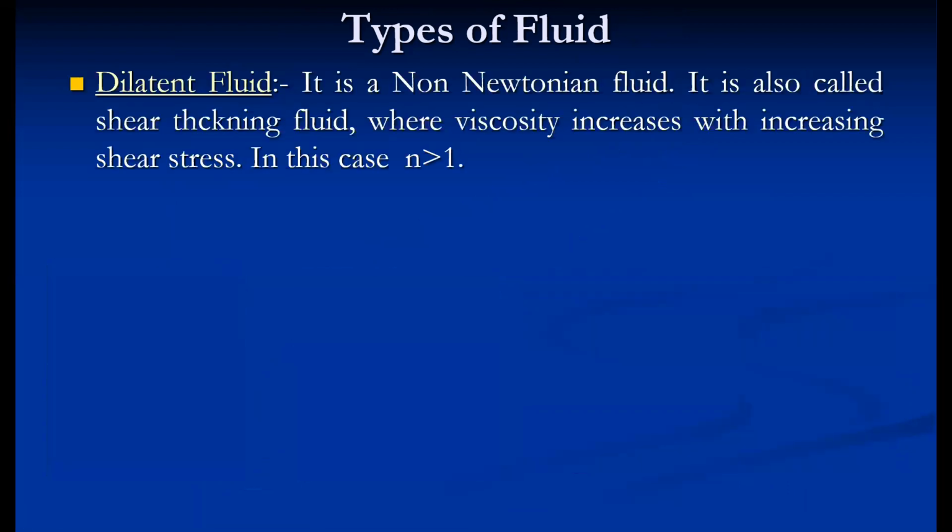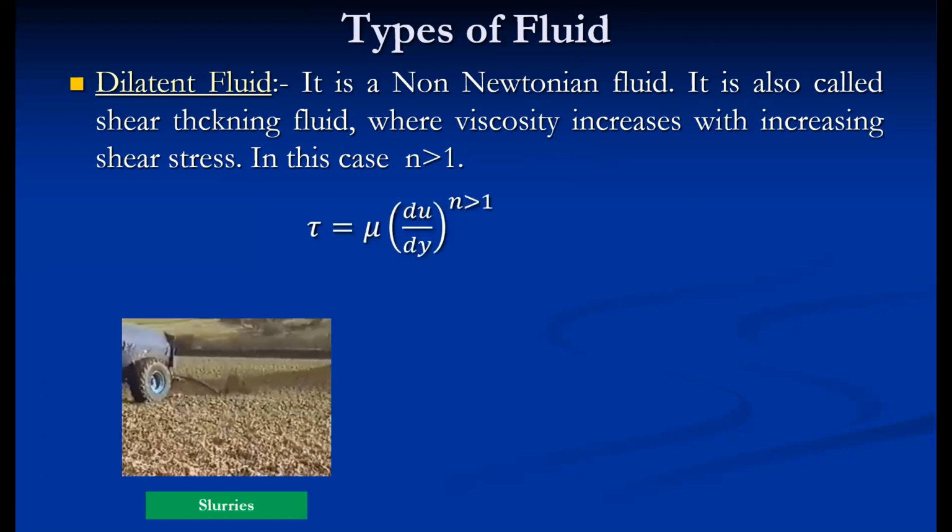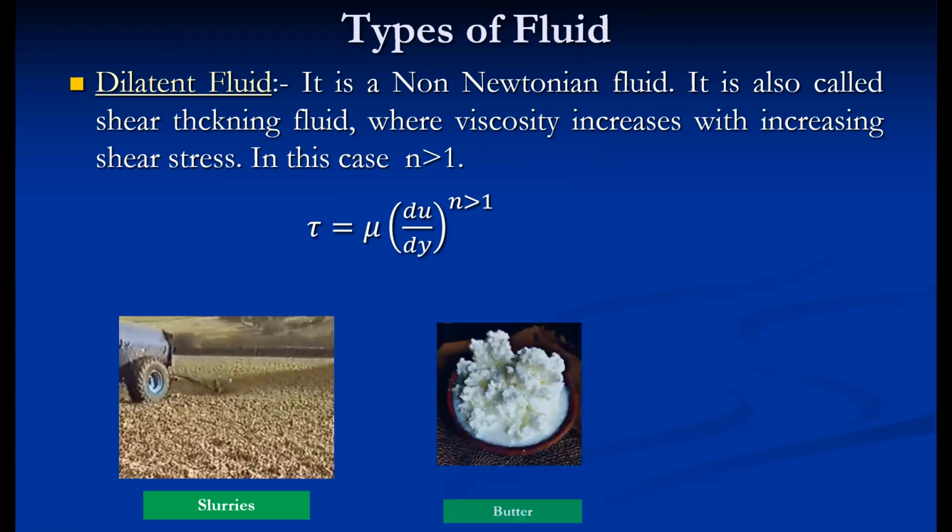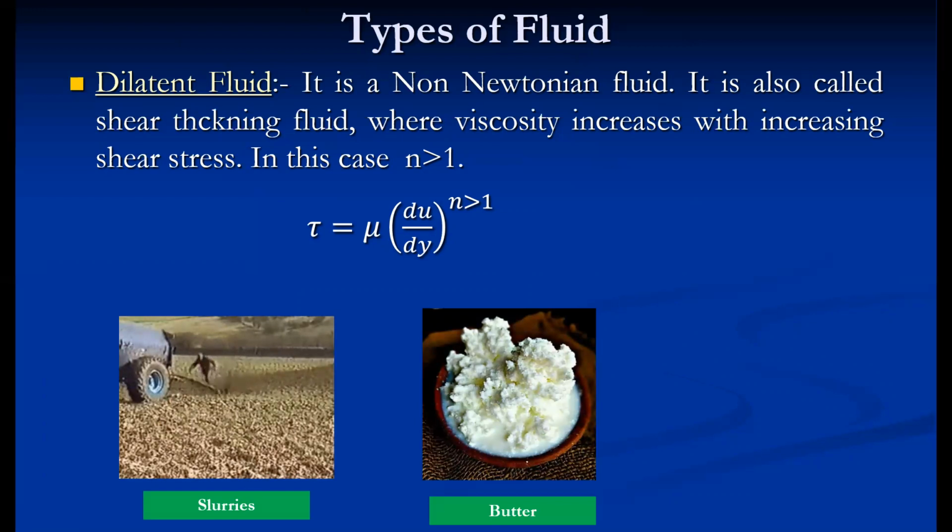The second category of non-Newtonian fluid is the dilatant fluid. In this case, the N value is greater than 1, where the viscosity increases with increasing shear stress. The examples here are slurries. So with the application of shear stress, in this case, the viscosity increases, or the fluid becomes thick. Again, you can see the butter.